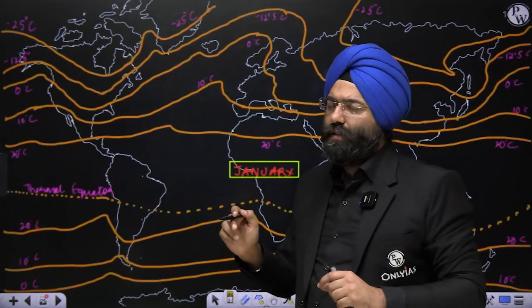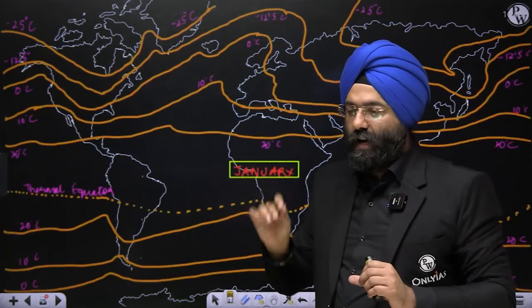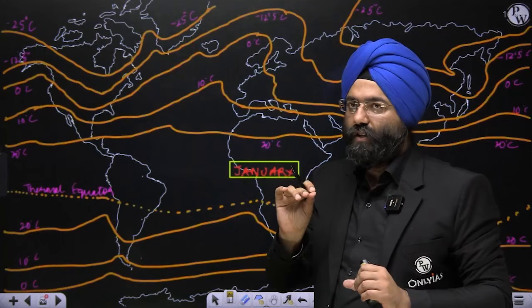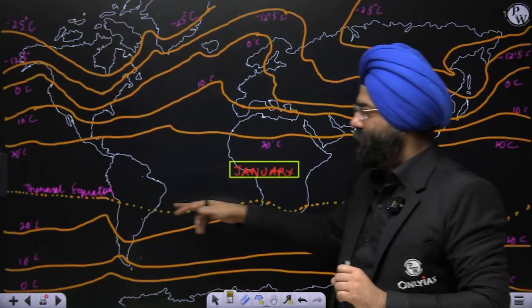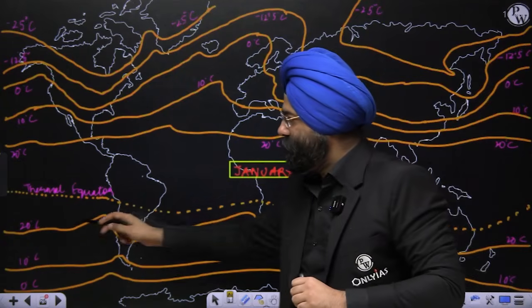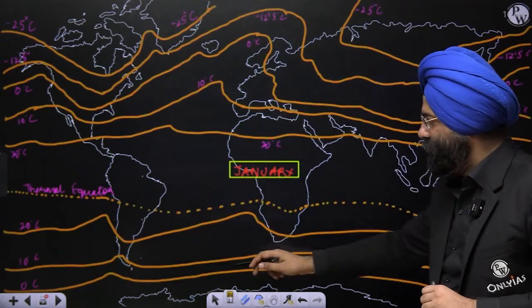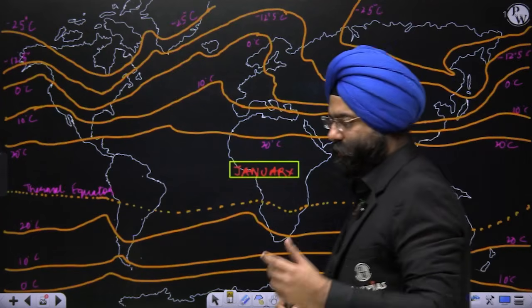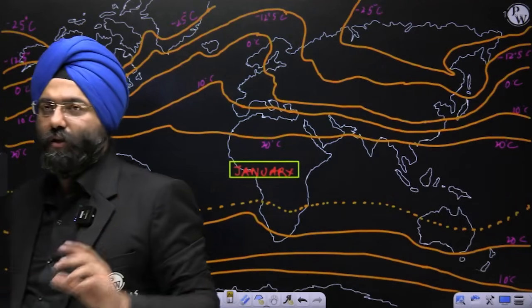Thermal equator means the average temperature is maximum over here. That is why it is the equator. Clear? 20 degrees Celsius here again, 10 degree and 0 degree. So these are lines joining equal temperature, that is, these are isotherms.